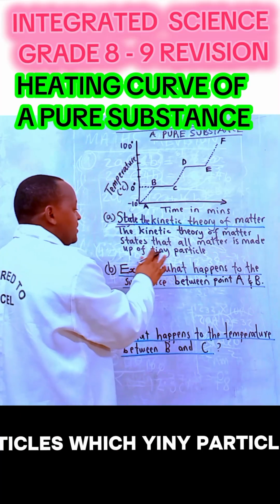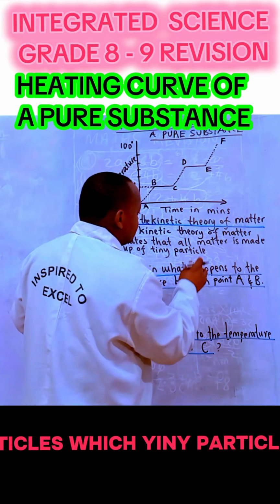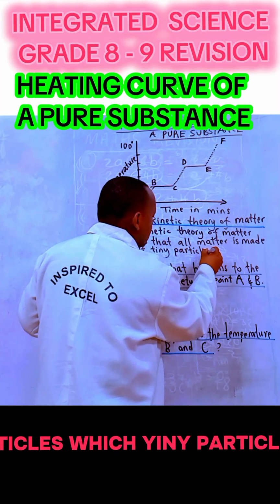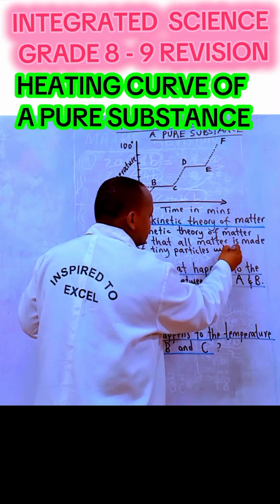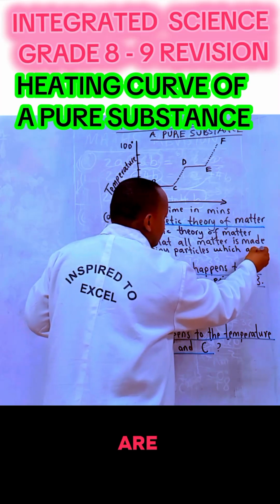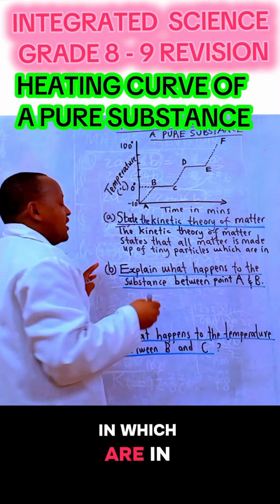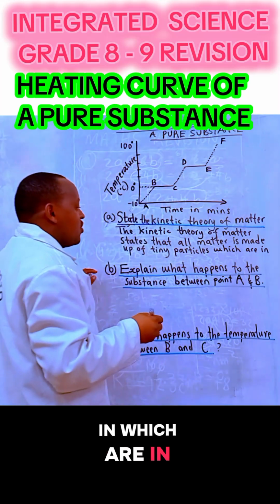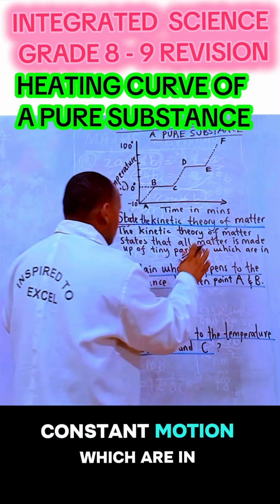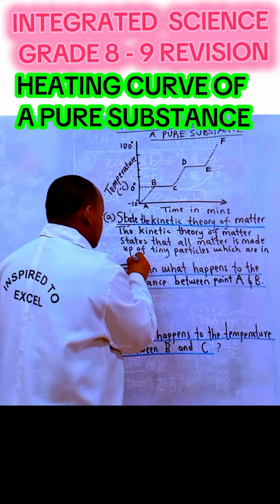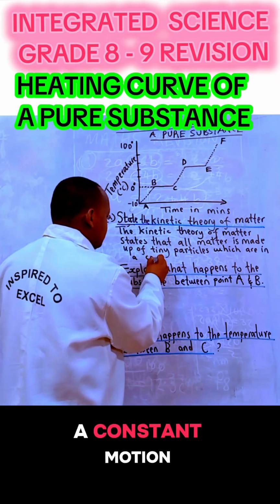Tiny particles which are in constant motion.